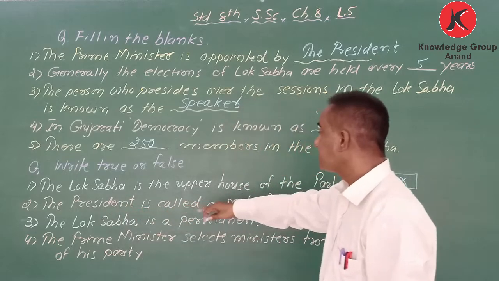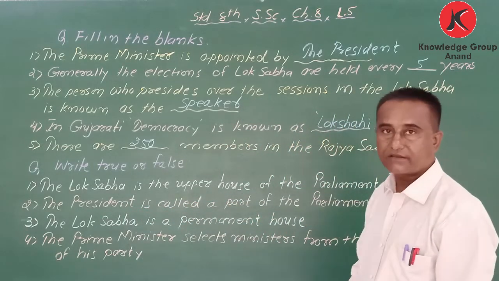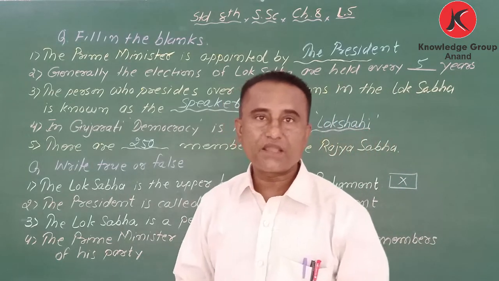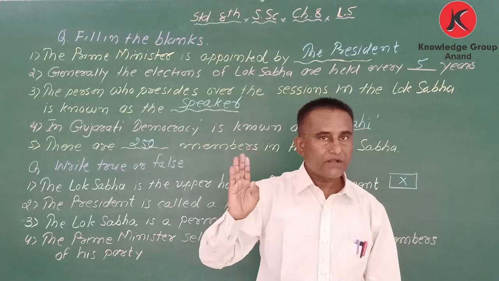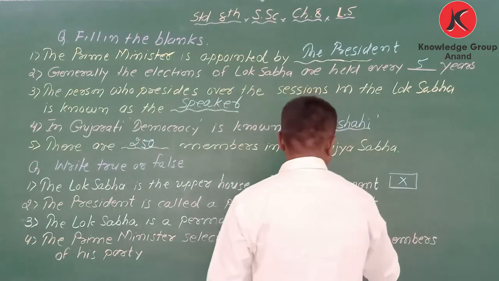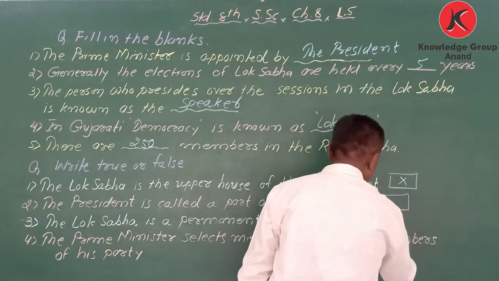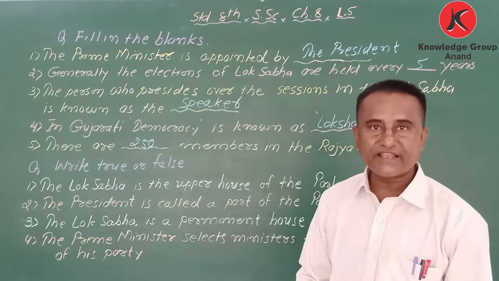Next, the president is called a part of the parliament. When we consider parliament, there are three things. What are they? Lok Sabha, Rajya Sabha and the president. So it is true.